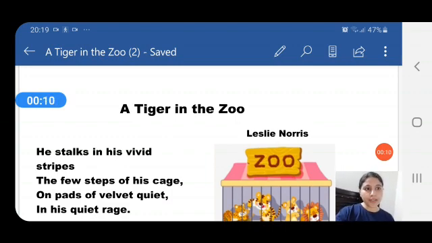And this poem is written by Leslie Norris. In this poem, the poet talks about a tiger that lives in the zoo, and he compares the life of this tiger with a tiger who is free and who lives freely in a jungle. So let's start with the poem.